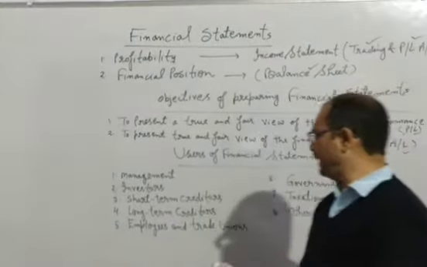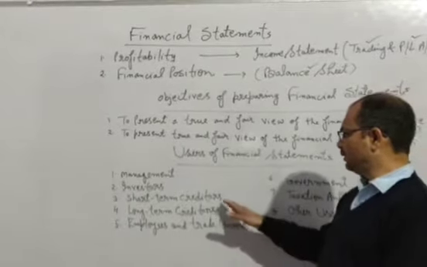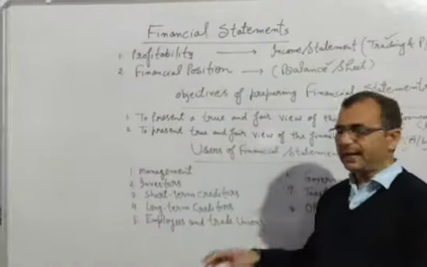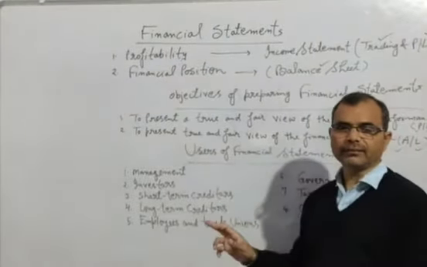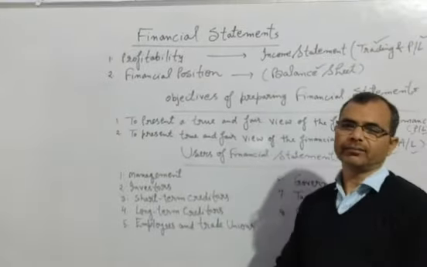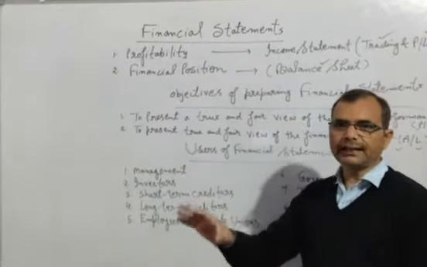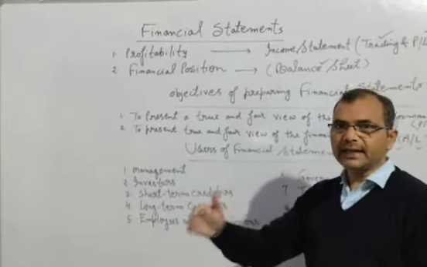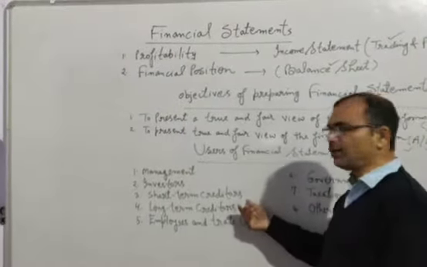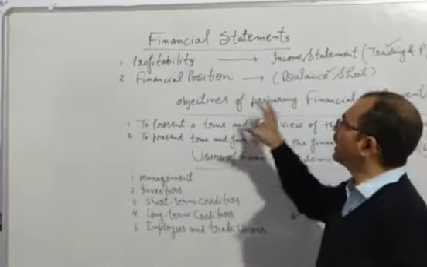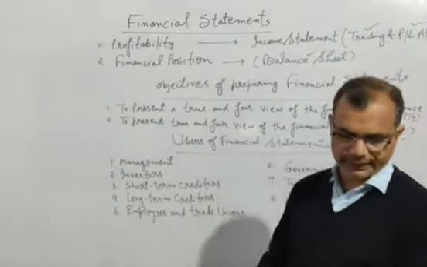Means if they supply the goods, and whenever they need the money, whenever the maturity date comes, at that time, what is the position of the enterprise? Can they be able to pay the amount on the maturity date? They will study with the help of the financial statement.